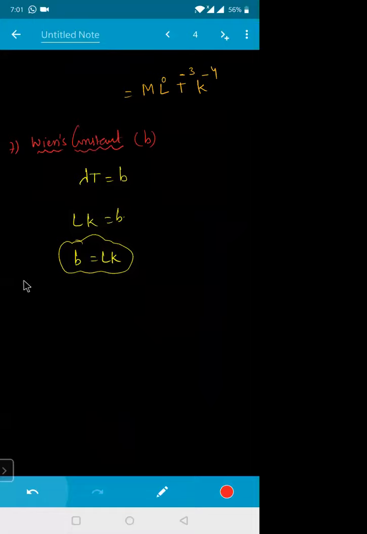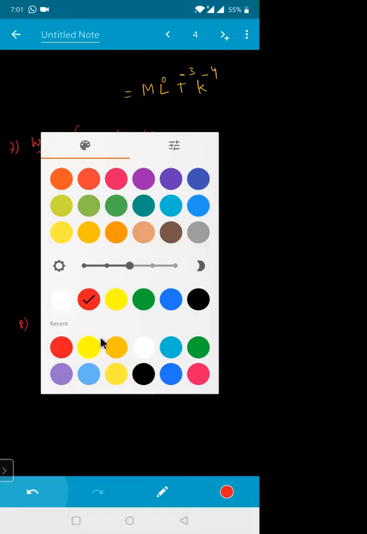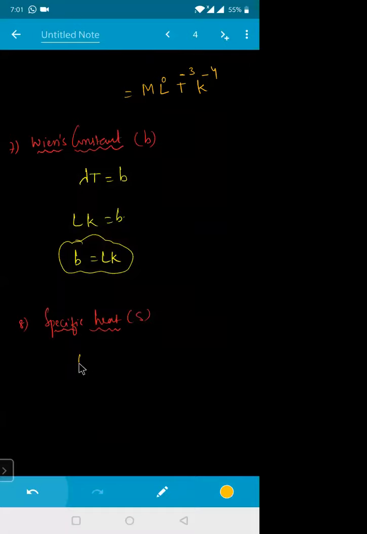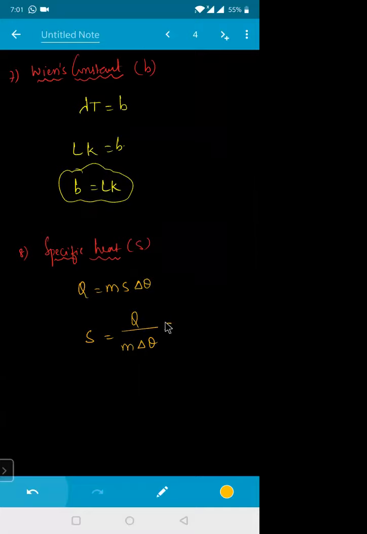You tell me what is the dimension of specific heat, represented by letter S. What is the formula for the specific heat? Q is equal to M into S into delta theta, the temperature difference. So S will be equal to Q by M into delta theta. Q is nothing but heat only, and heat is nothing but a form of energy.